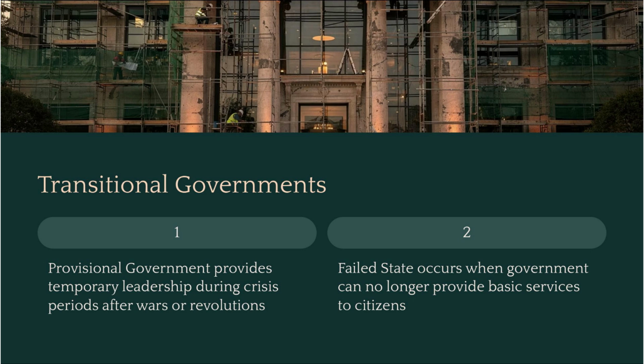When a government collapses, nations often enter a transitional phase. A provisional government might be set up to provide temporary leadership during crisis periods, such as after wars or revolutions. However, if stability isn't restored, the country risks becoming a failed state. This occurs when the government can no longer provide even basic services to its citizens.